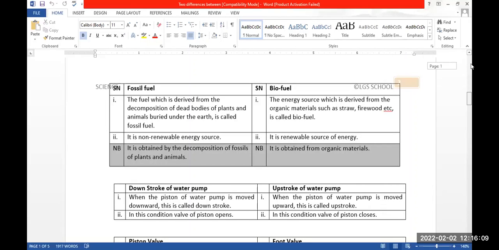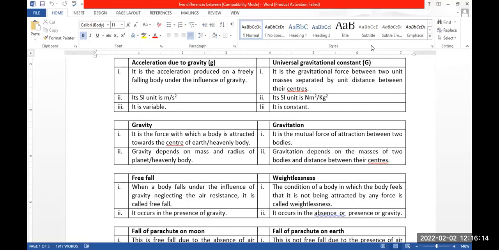Good. Now, next concept. You can see here the differences between gravity and gravitation. This is also an SEE question. We hear these two terms as similar, and they are almost similar, but in some respects they are different. What are the differences? Gravity is the force with which a body is attracted towards the center of earth or heavenly body. This is just the definition of weight. So gravity and weight are similar concepts.